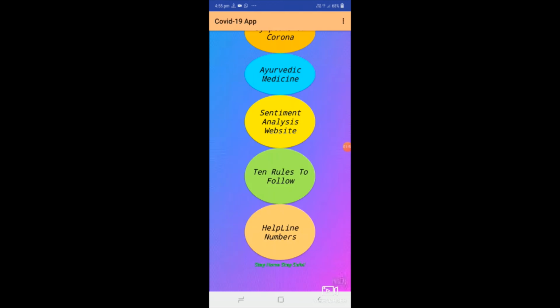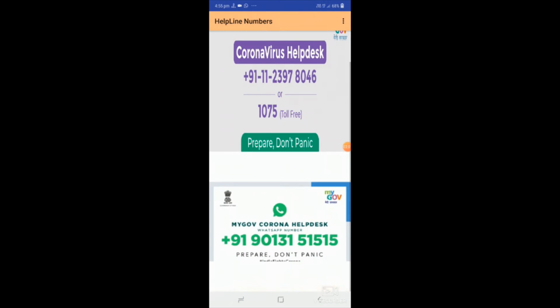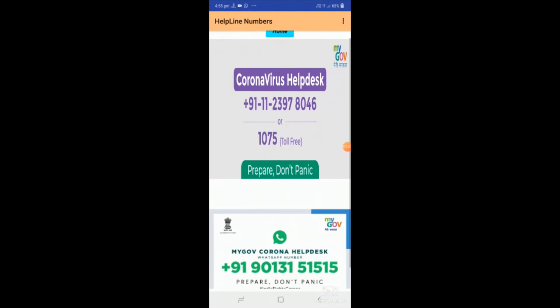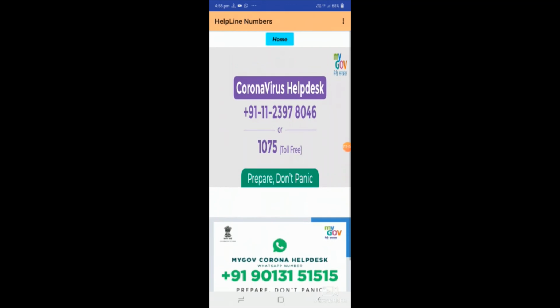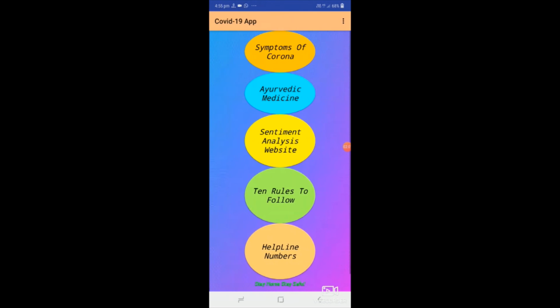Next is the helpline numbers. This is the helpline number for the corona, 1075 toll free number. This is the output of my project.